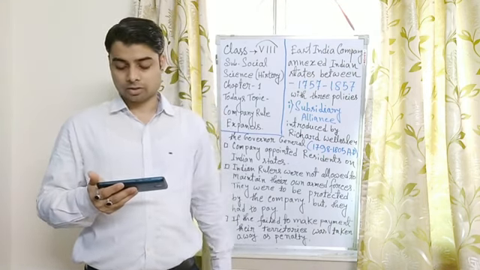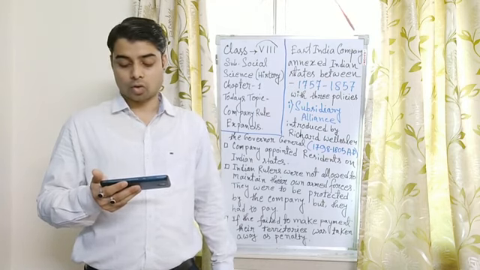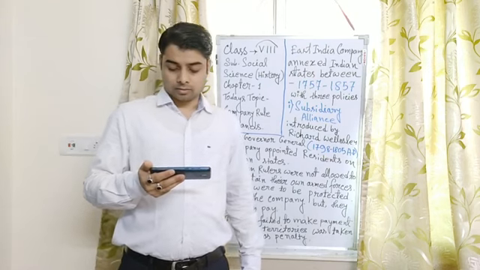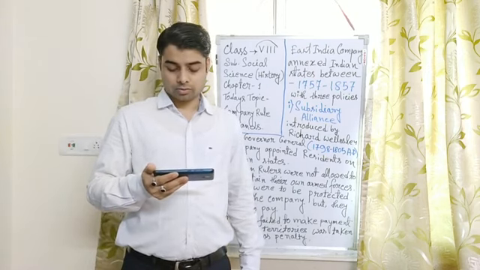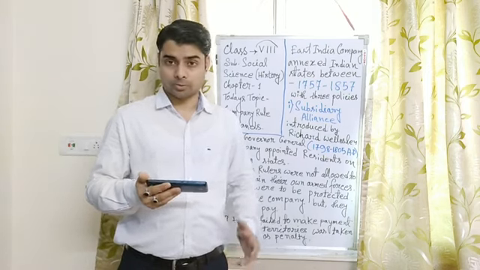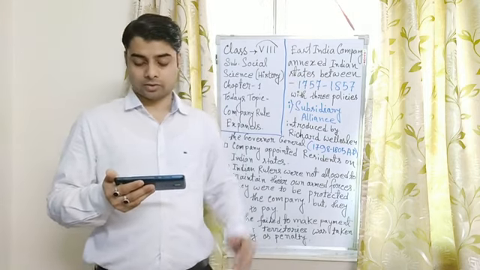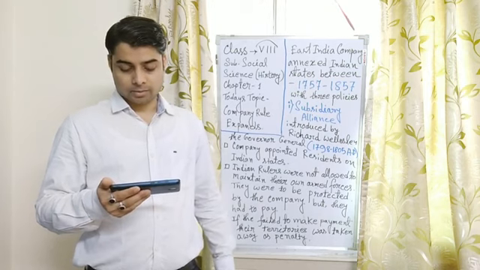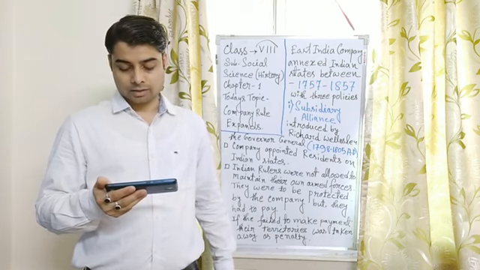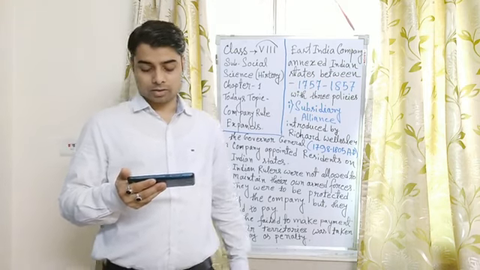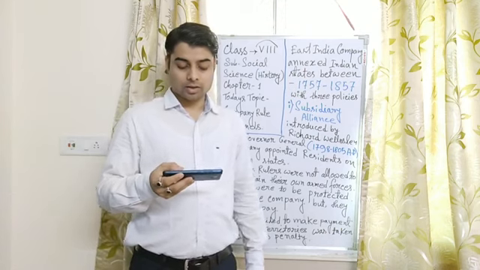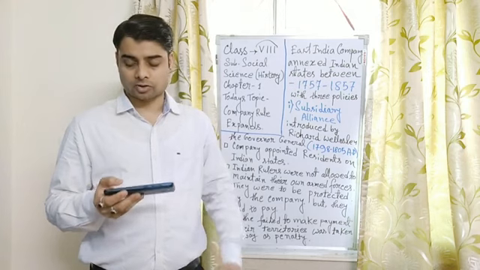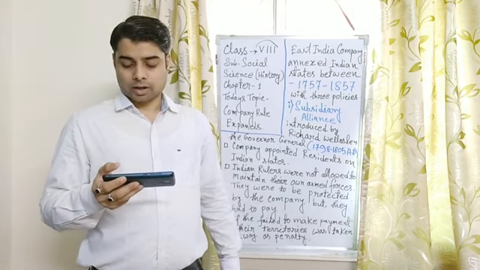So from this we have clearly understood how much power the residents had. They were described as the real king of the country. Subservience actually means submissiveness, and injunction means instructions.